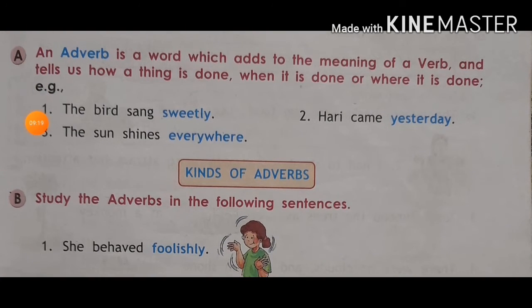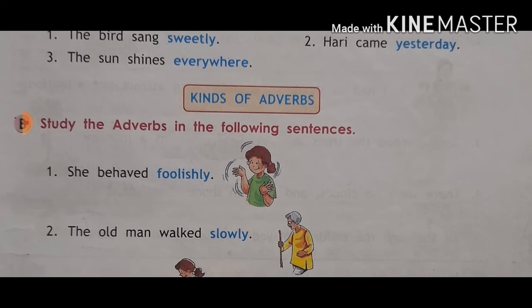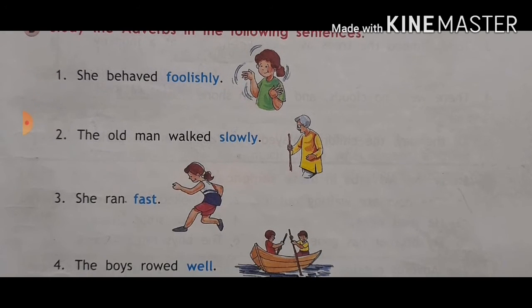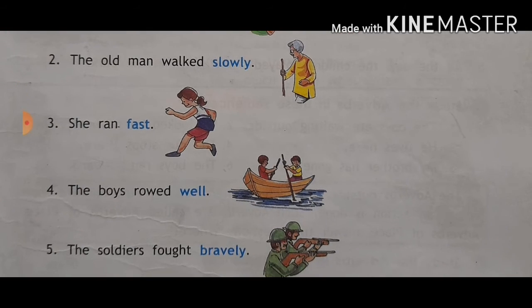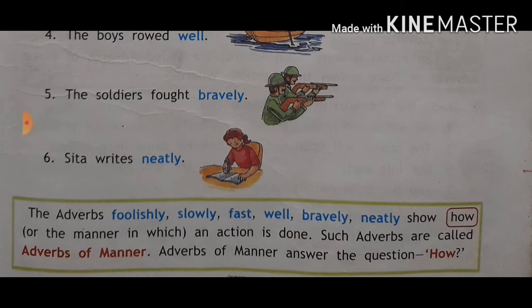Now let's revise again. An adverb is a word which adds to the meaning of a verb and tells us how a thing is done, when it is done and where it is done. We have seen the first kind of adverb, the adverb of manner. It shows how an action is done: foolishly, smartly, slowly, fast, well, bravely, neatly. These kinds of words show how an action is done. So this is called the adverb of manner.